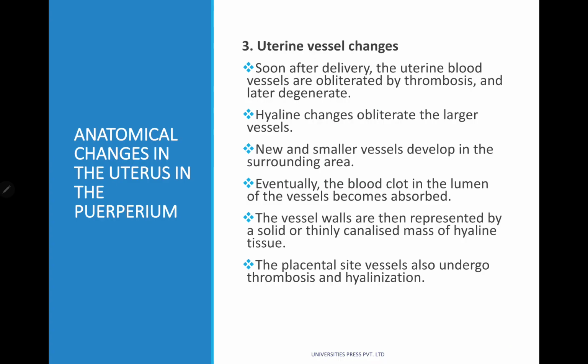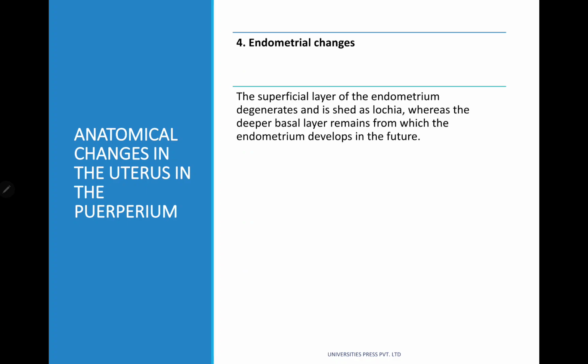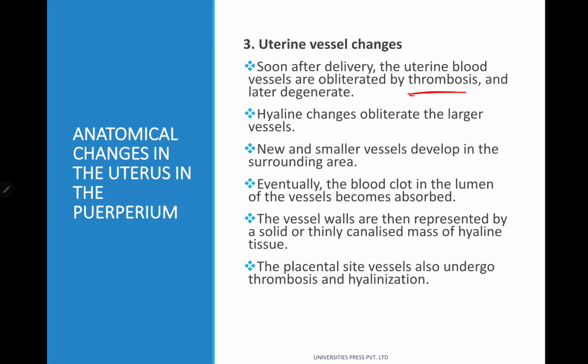Now coming to uterine vessel changes. Soon after delivery, the uterine blood vessels are going to be obliterated by thrombosis and later it will degenerate. So hyaline changes obliterate the larger vessels. Okay, and new and smaller vessels develop in the surrounding area.